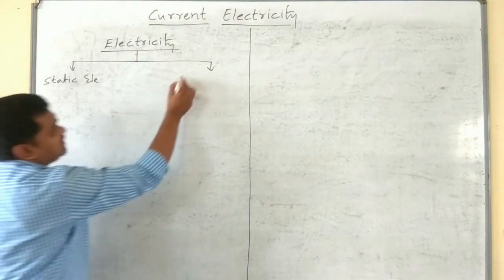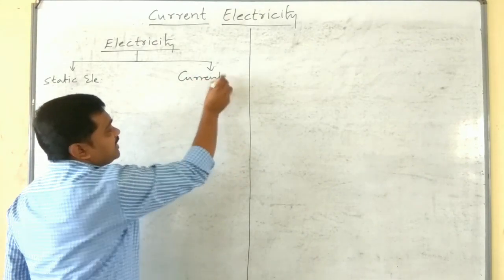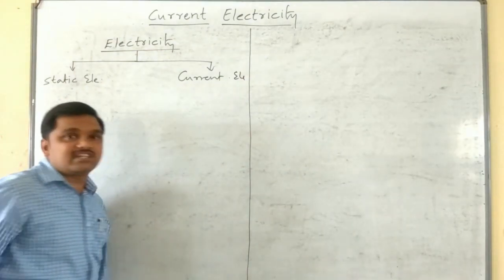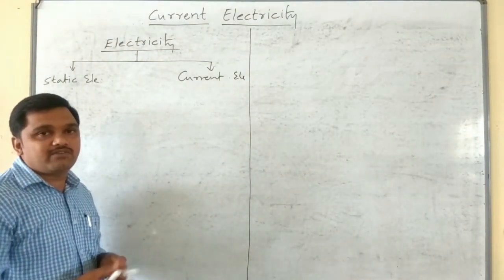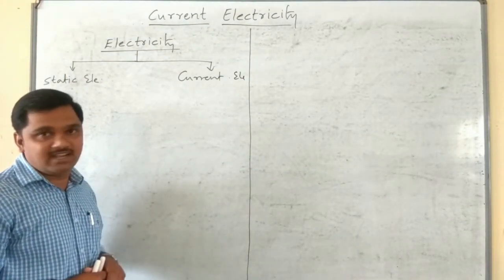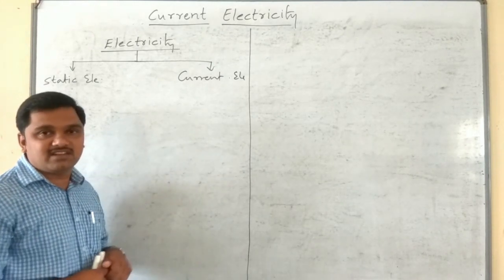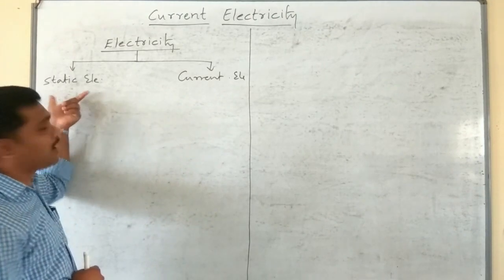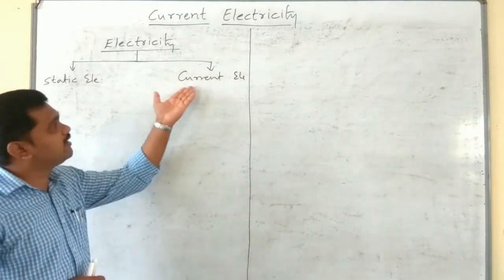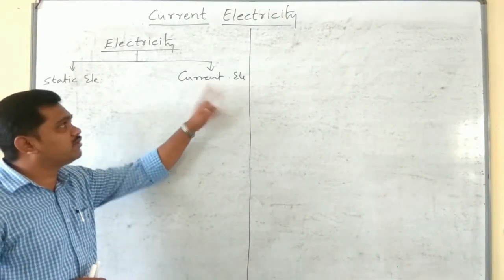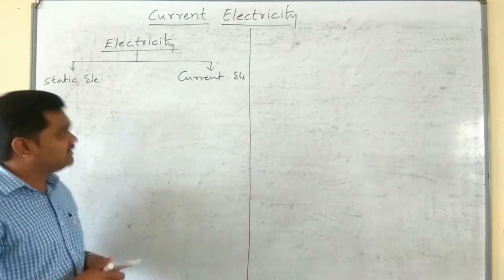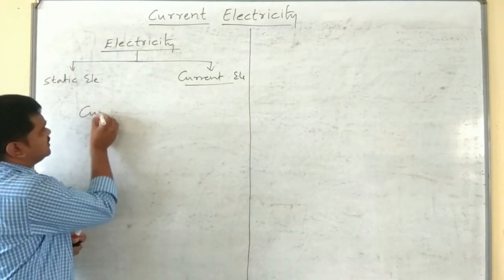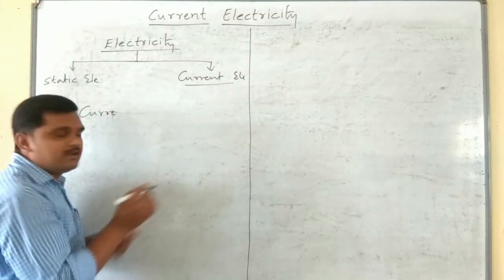What is static electricity? What is the meaning of the word static? The meaning of the word static is rest. So far we have discussed the first two chapters, that is electric charges and fields, and electric potential and capacitance. Those two chapters come under static electricity. Now onwards, we are going to discuss current electricity. Current electricity mainly deals with charges in motion.